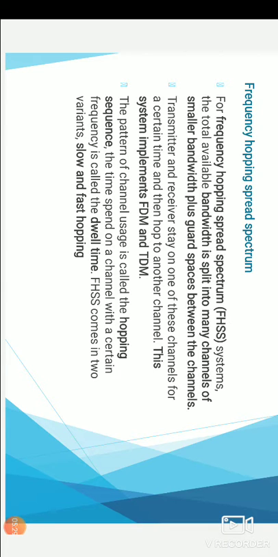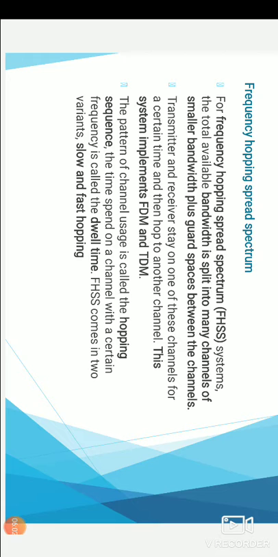Hopping is nothing but moving from one place to the next place. So in frequency hopping spread spectrum systems, the available bandwidth is split into many channels with smaller bandwidth plus the guard spaces between these channels. The transmitter and the receiver stay in these channels for a certain time and then hop to another channel. The time they spend in a channel is called the dwell time. The pattern of channel usage is the hopping sequence.